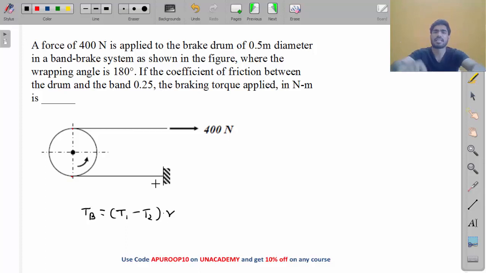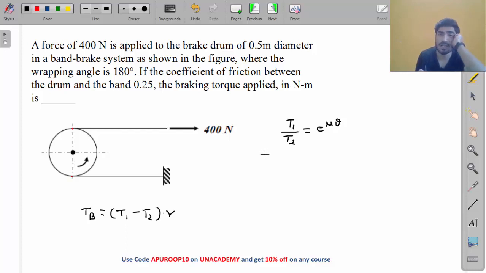We have the relation between T1 and T2, right? What is the relation, my friend? T1 by T2 equals e to the power mu theta. We have this relation. So by putting the values in this relation, we can calculate the other tension. We have one tension, we have to calculate the other tension.